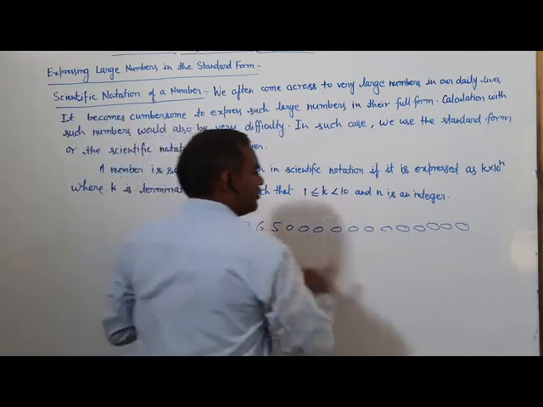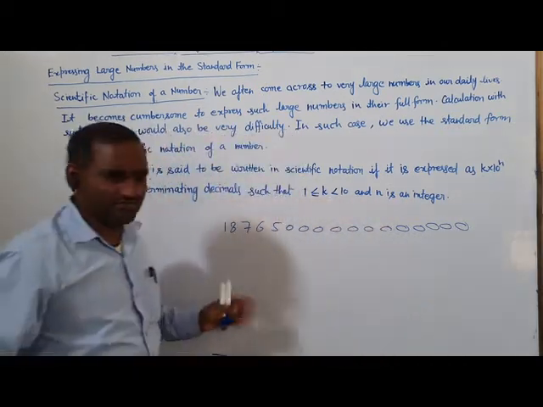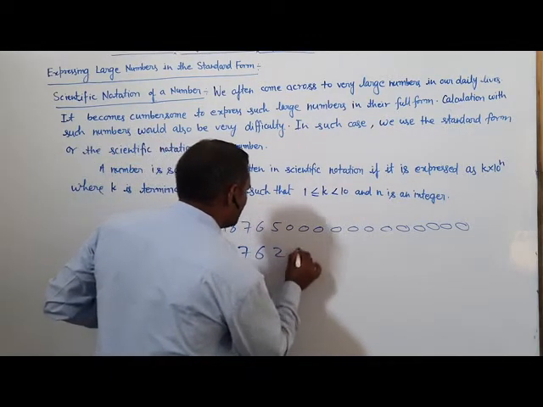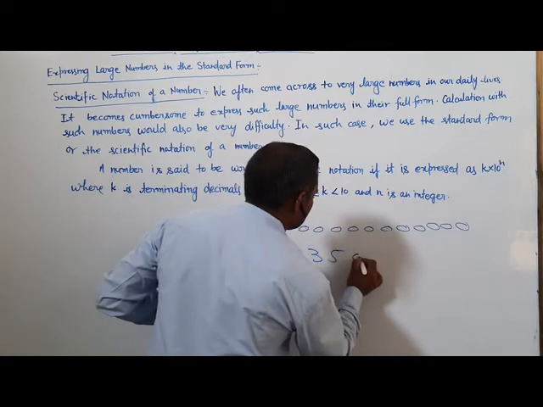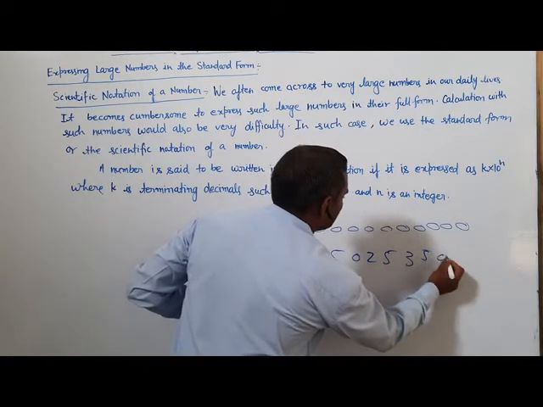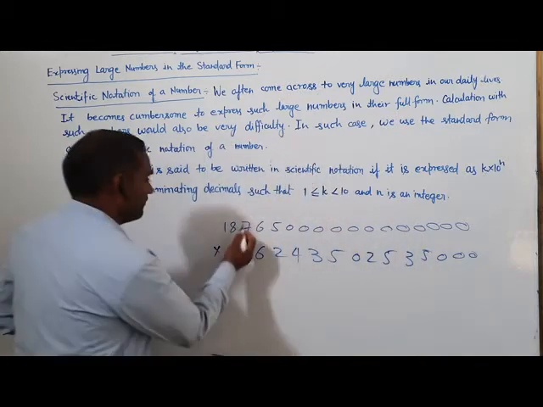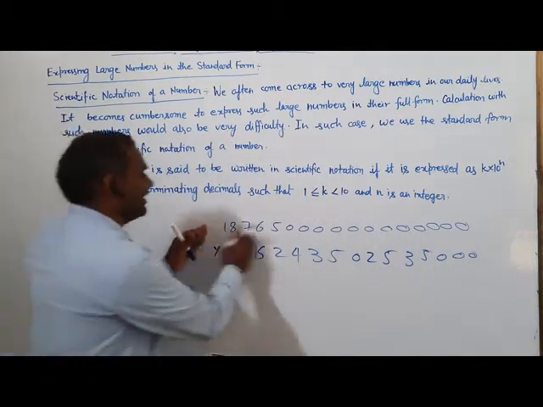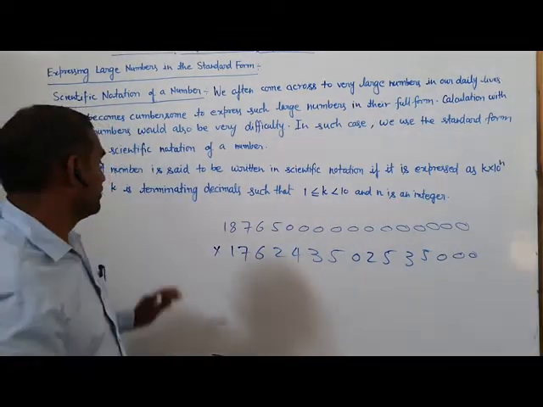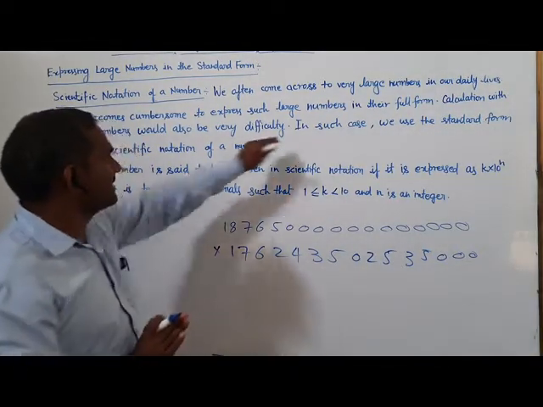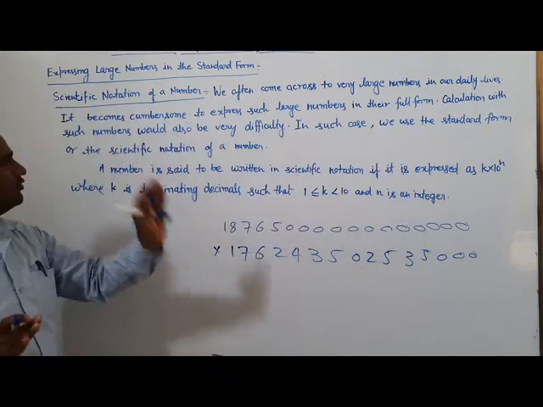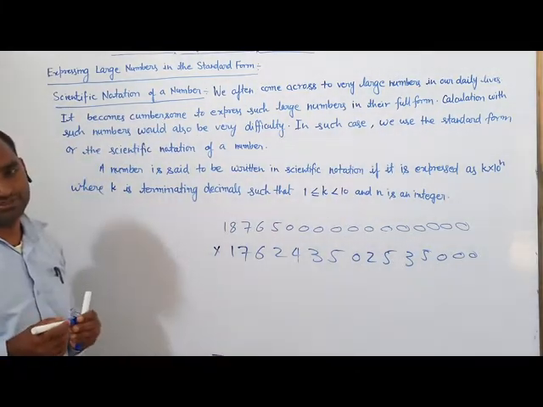If we want to multiply by 1 7 6 2 4 3 5 2 0 2 5 3 5 0 0 0, multiplying both numbers is very difficult. So in such a case, we use the standard form or scientific notation of a number.